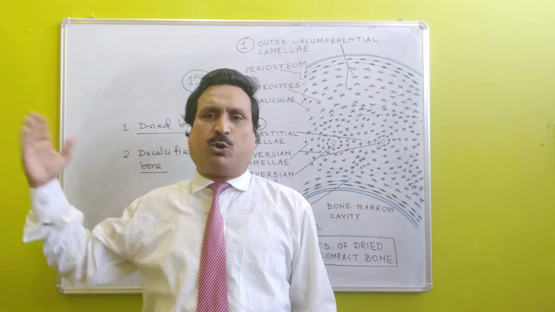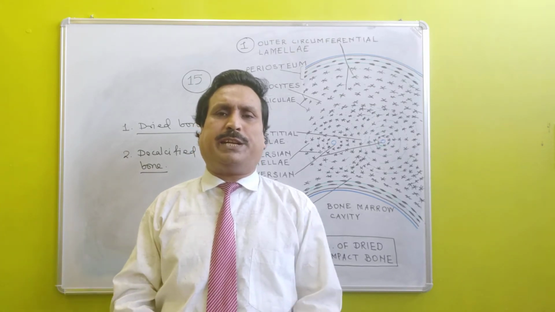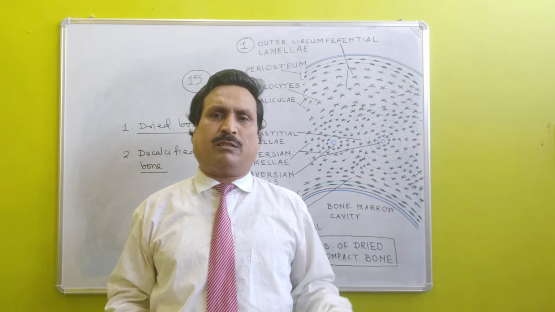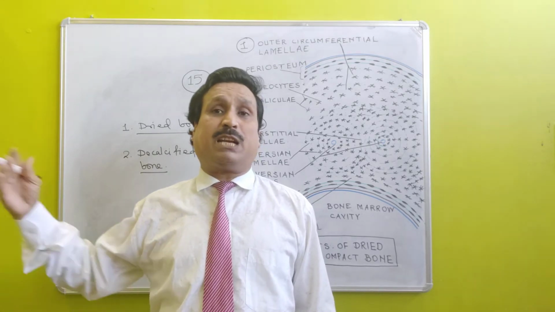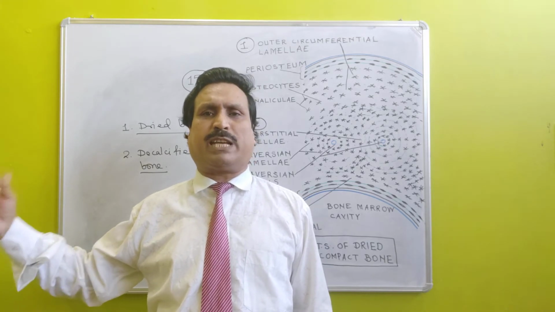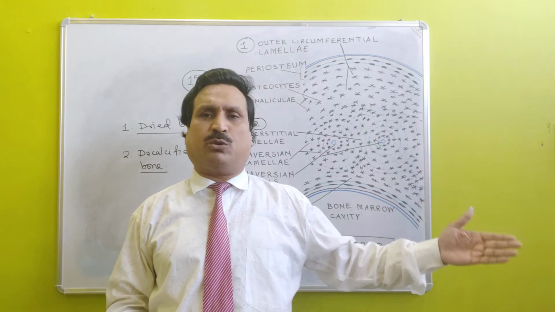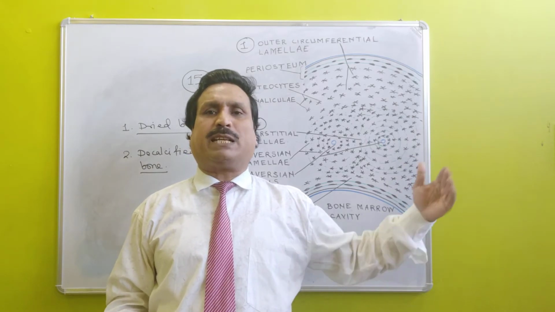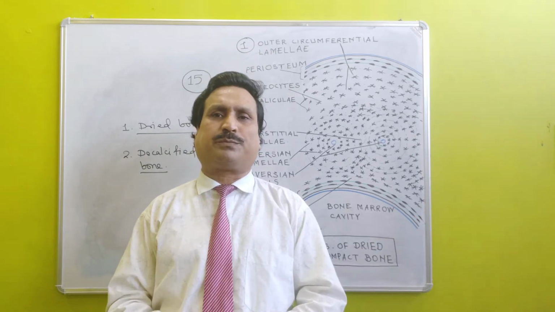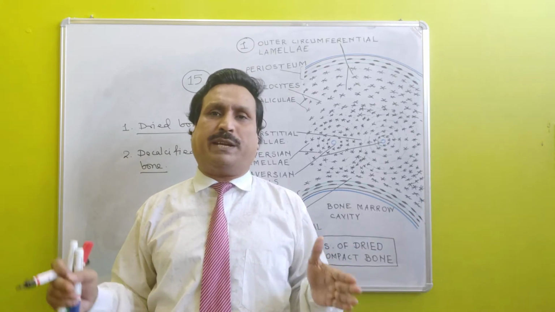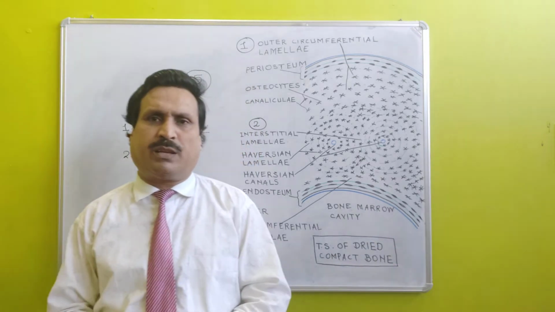In dried bone, mineral matter is present and bone marrow is absent, whereas in decalcified bone, mineral matter is absent and bone marrow is present. It was the comparison between dried bone and decalcified bone.